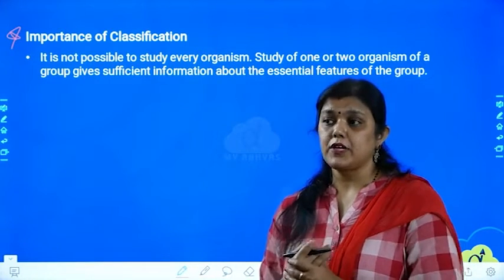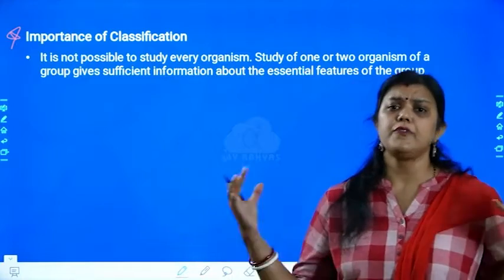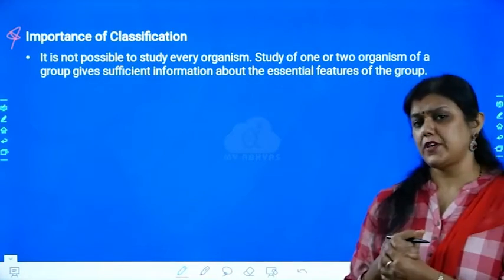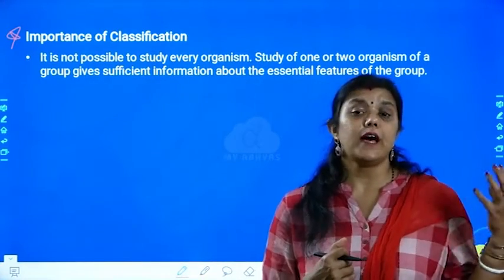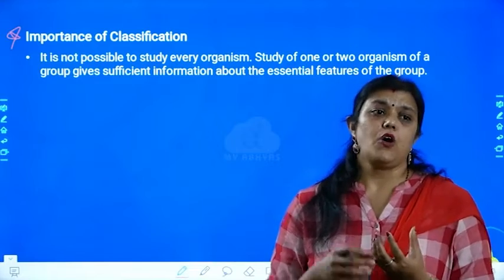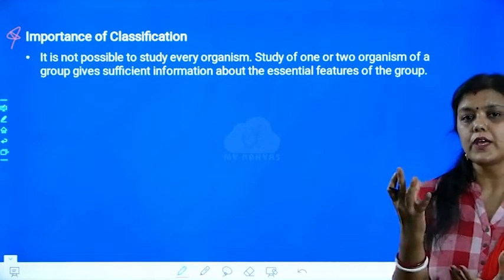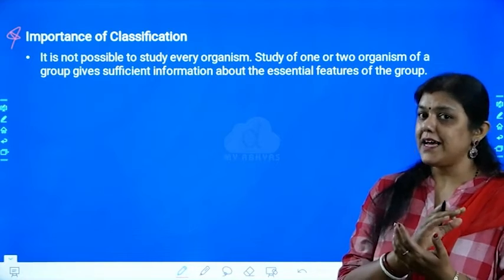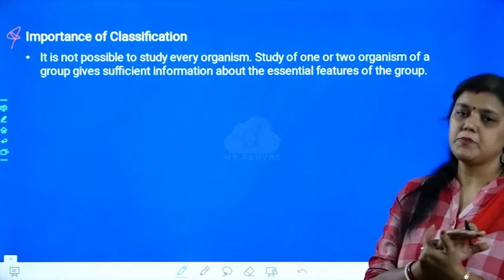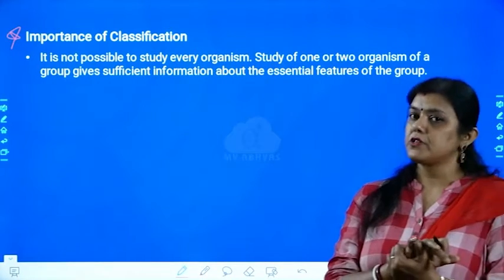If you like fishes, you can check different varieties of fishes, their classification and so on. If you like angiosperms or flowers, or one typical type of flower, and you want to see where they are growing, it is almost impossible to study each and every organism present on the earth.